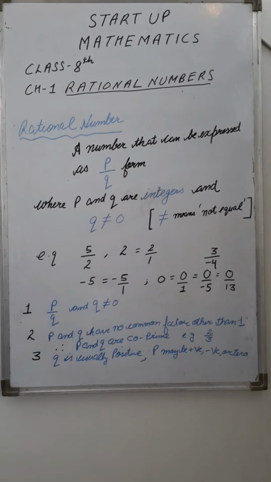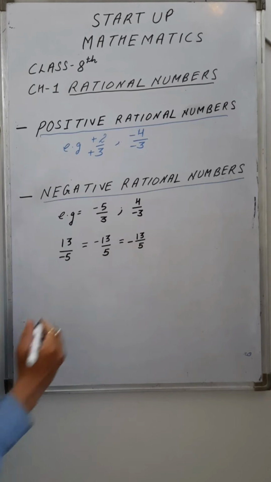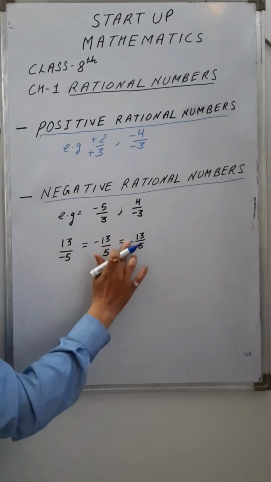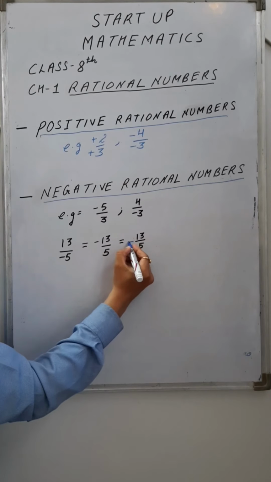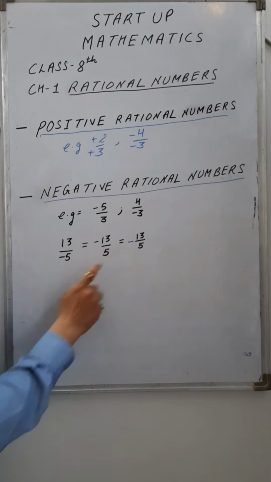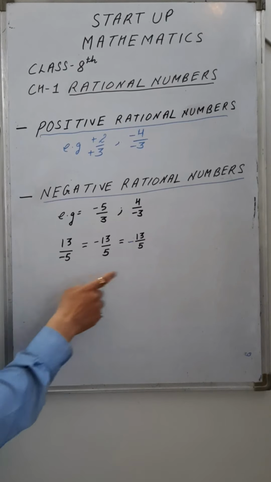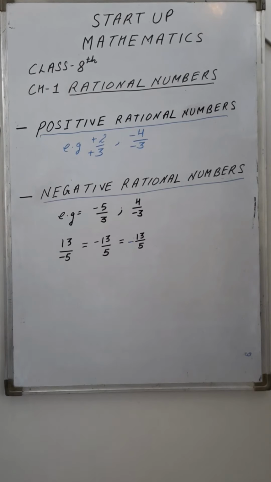Next is of these two integers like this. Instead of putting the sign on the denominator, you can put the sign in front of both of these. These types of numbers are negative rational numbers because the two integers are of opposite signs. Right. Next we start some arithmetic operations.